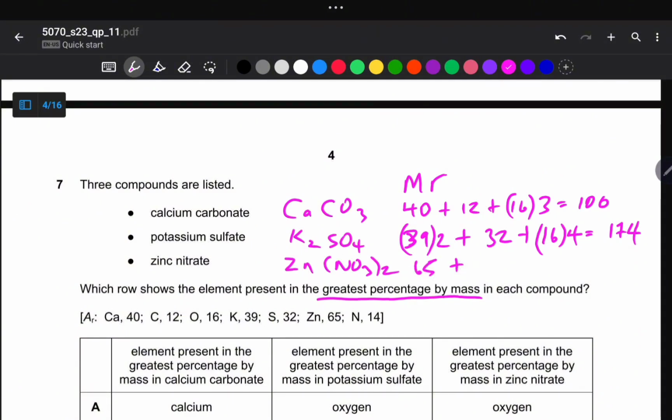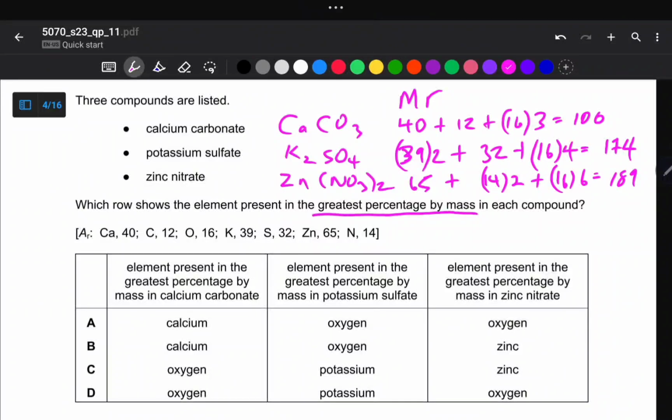plus, so we've got two nitrogen atoms, 14 by 2, plus, and then we've got six oxygen atoms. So this one gives us, so we go straight to our calculator. So this gives us 189. Are we together?